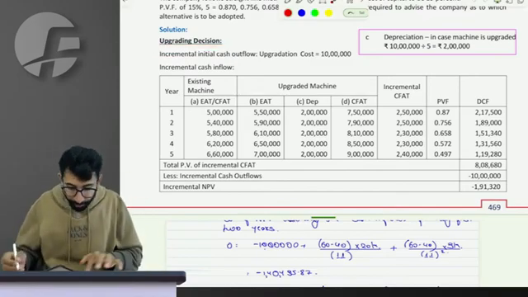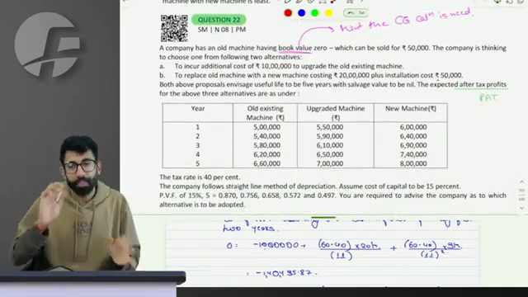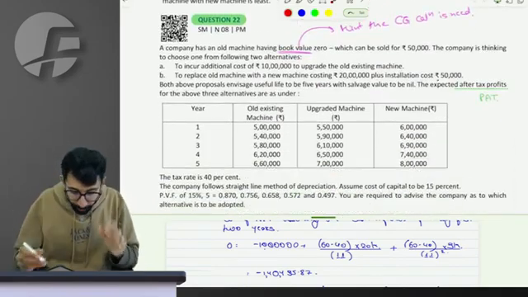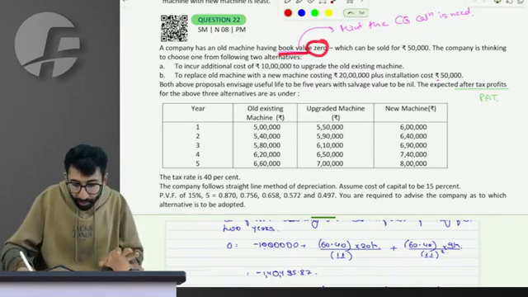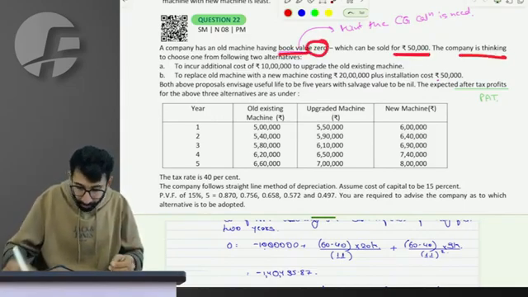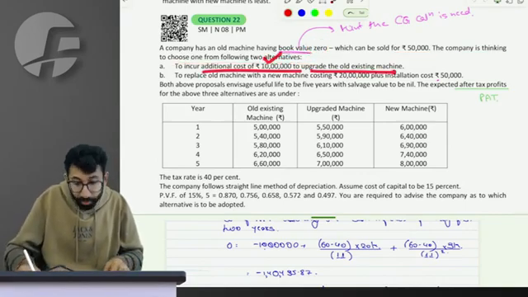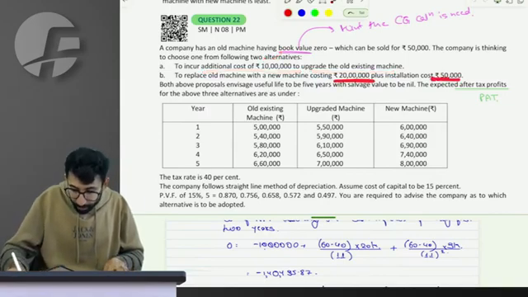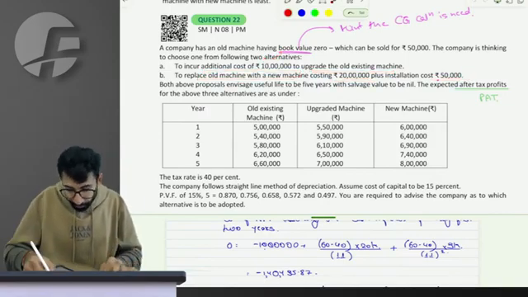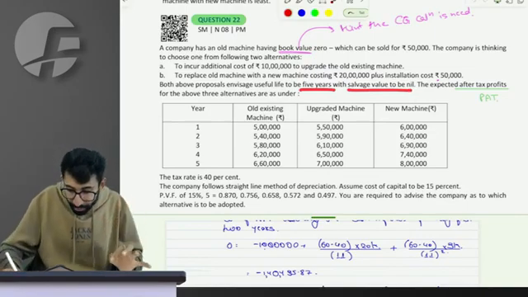Perfect. So first, if we upgrade, examiner, let's read the question. I will explain it, not solve it for you. The company has a machine, old machine, 0 book value. It can be sold for 50. Company is thinking to choose one of the two. Incur additional cost of 10, upgrade the machine, right? Incur cost of 20 lakhs plus 50,000 and buy the new machine. Useful life 5 years in all the cases, salvage value 0.